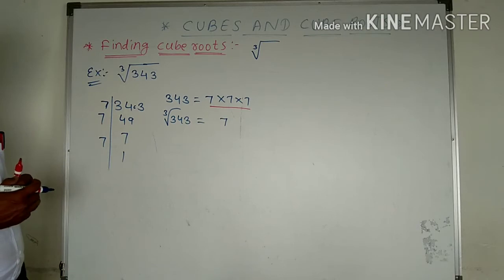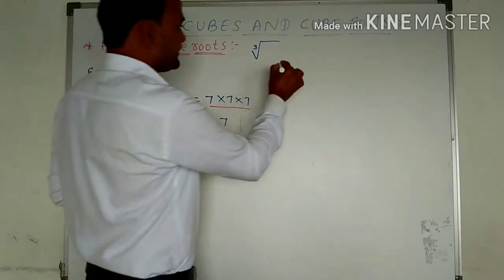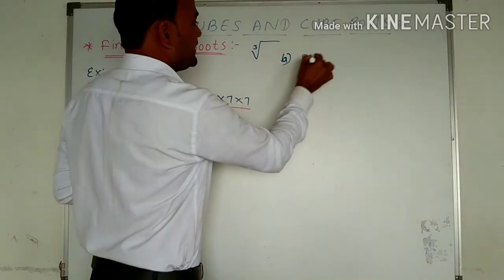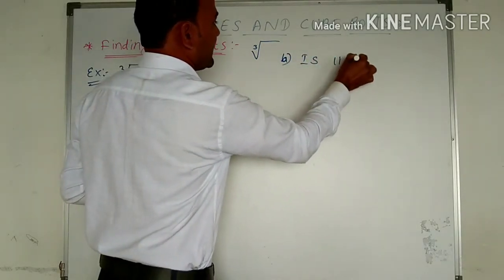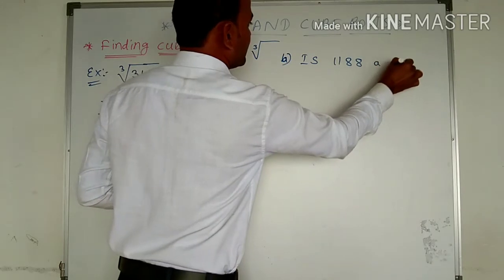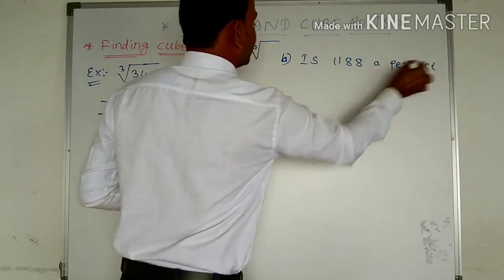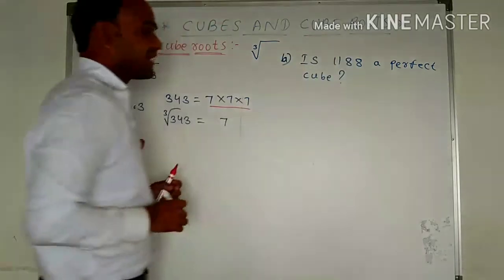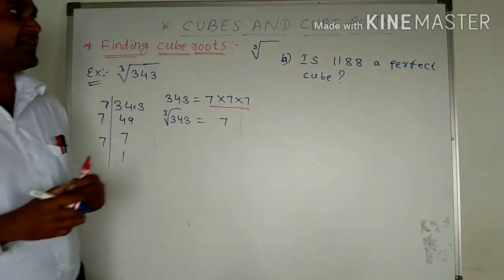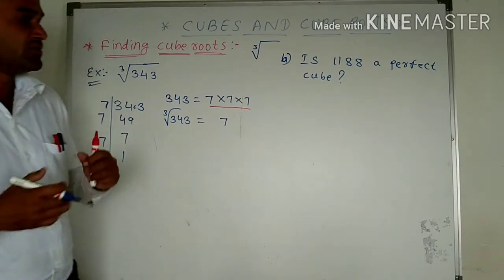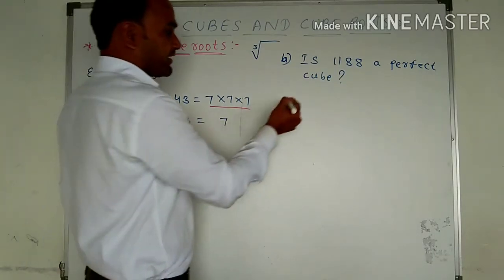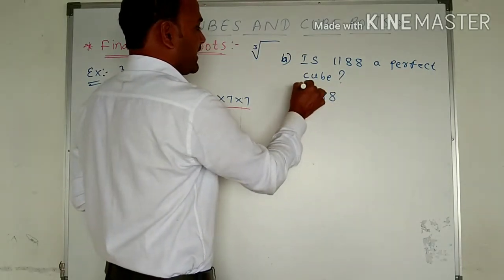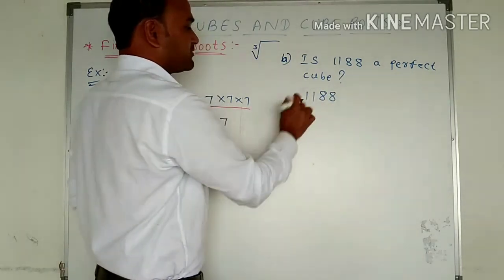So sometimes the question is whether 1188 is a perfect cube. Is 1188 a perfect cube? The question is whether 1188 is a perfect cube or not. So let me check with the help of the prime factorization method, that is 1188. We have to find out the prime factorization of this one.